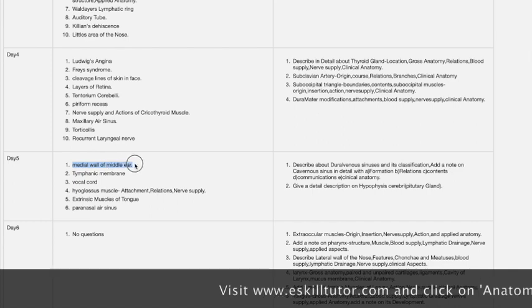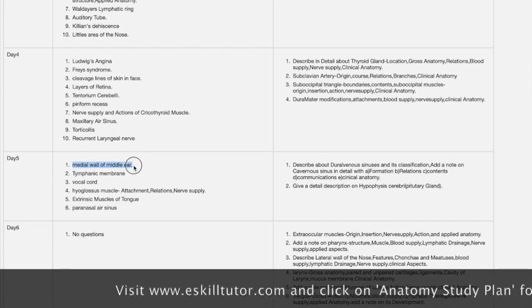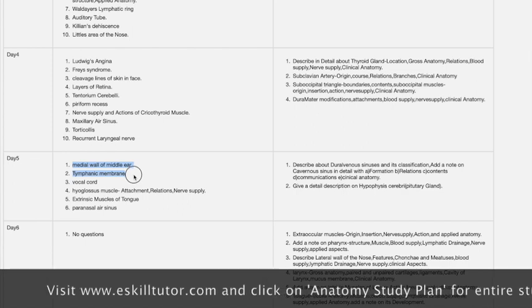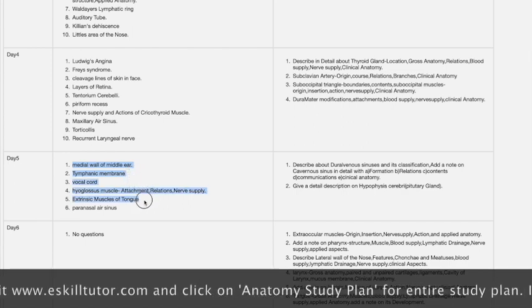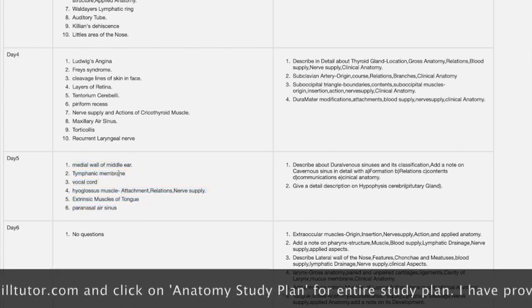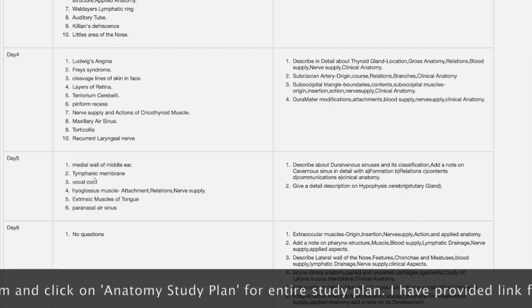If we see on day 5, short answers. These are the questions. Medial wall of the middle ear, which is very important. This medial wall will form the lateral wall for the internal ear. Vocal cord is also important. Hyoglossus, which is a very important question, repeatedly asked in examinations. Extrinsic muscles of tongue, paranasal sinuses. All these are important.